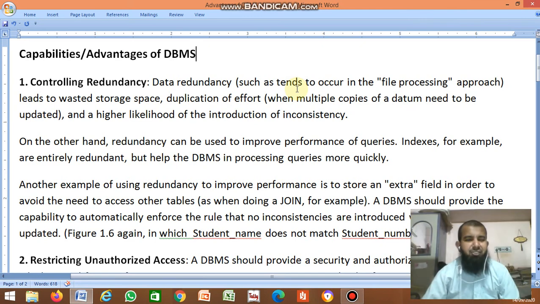Hello friends, next topic in DBMS is capabilities or advantages of DBMS. There are many advantages. First advantage is controlling redundancy. Controlling redundancy means controlling the duplicate data. Once you enter the data, you should not enter the same data again.